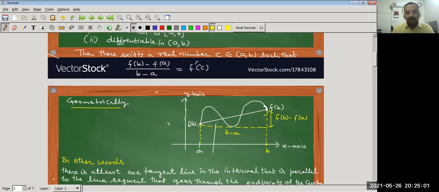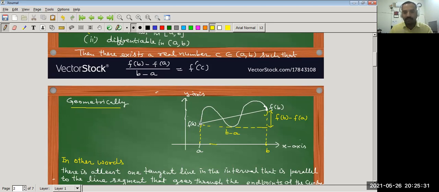Let us think about the Lagrange mean value theorem geometrically. So here this is the graph of the function f(x). f is a function defined in the closed interval [a, b]. f(x) is continuous in the closed interval [a, b].